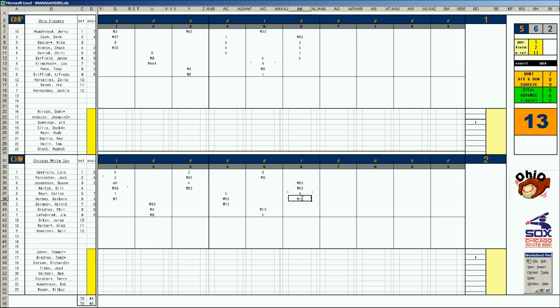Okay, Tom Bradley in his breaking inning. He has a 2-1 lead in the 7th. And here's Lou Klimchak. Klimchak flies to right, hurts himself. And they lose their third baseman. And Zoilo Versalles, one-time most valuable player in the American League, will move to third base, replacing Klimchak. Tony Pena lines out to first, and with 2 outs, Alfredo Griffin grounds to first. It's stretch time in Chicago. They have a 2-1 lead, looking to add to that.